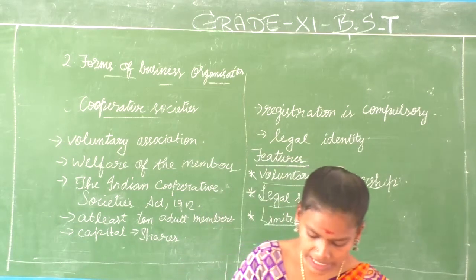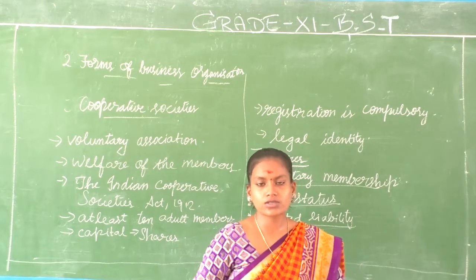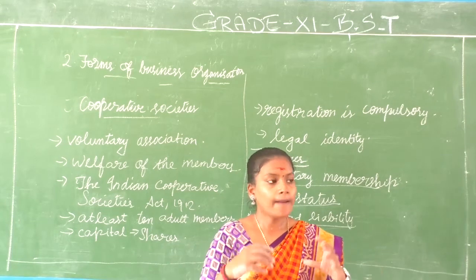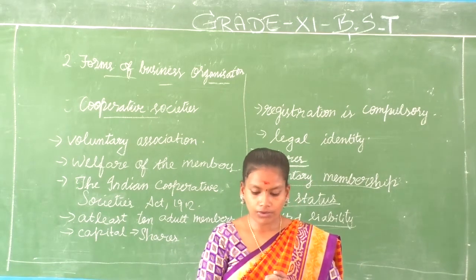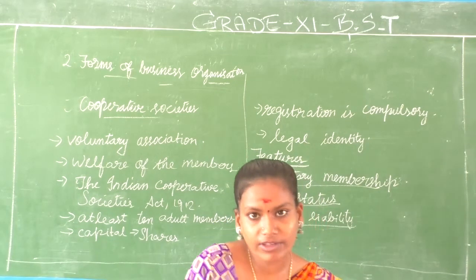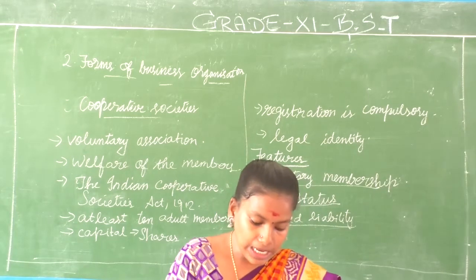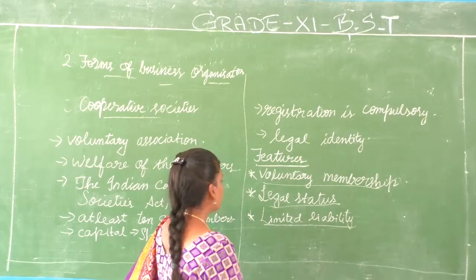So that's why we say limited liability, and the risk factor is also less because everyone is going to bear risk based on the shares they have bought. That is why we call it a limited liability. However much you have invested, your liability will be limited to that particular amount. Control.